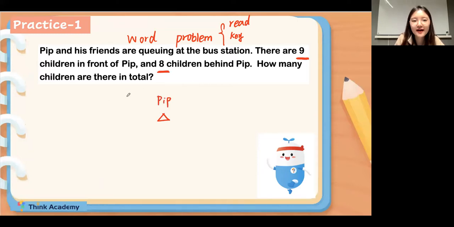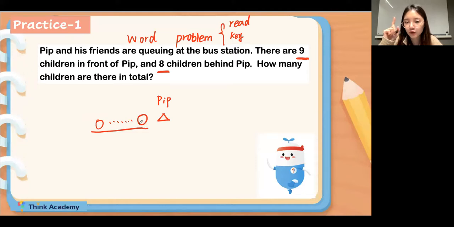And we know that there are 9 children in front of Pip. So lots of children here in front of Pip. So everyone, I know there is a key number 9. Okay, listen carefully. My question is, is Pip included in the 9 children? Y for yes and N for no. There are 9 children in front of Pip. Is Pip included in the 9 children? No, very well done. In front of Pip. So Pip is not included in the 9 children.